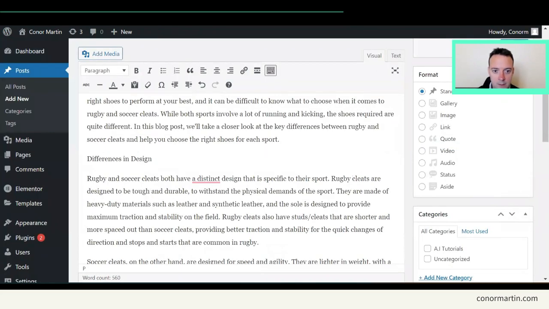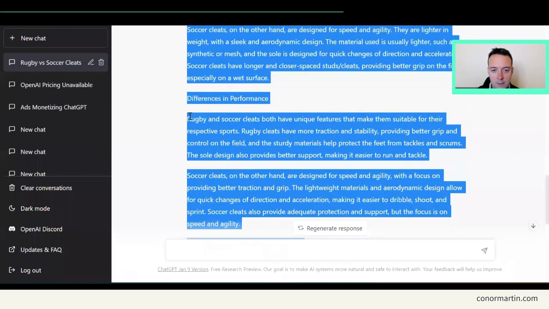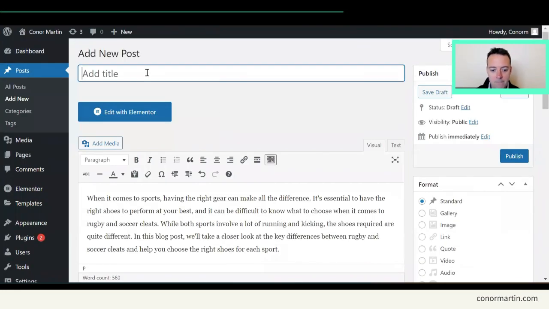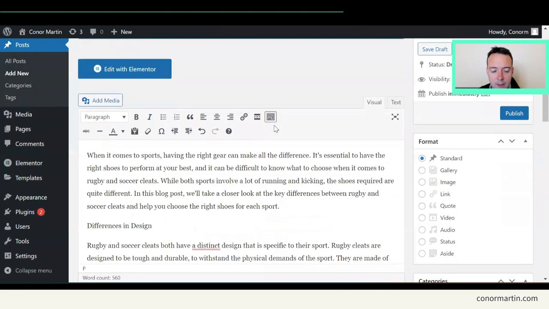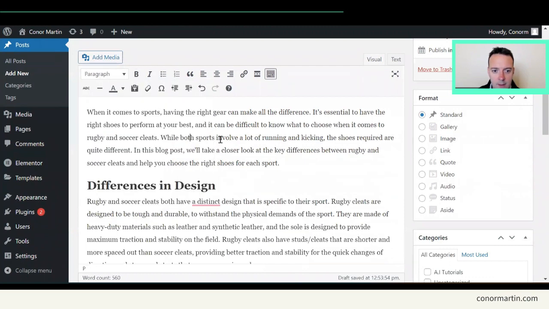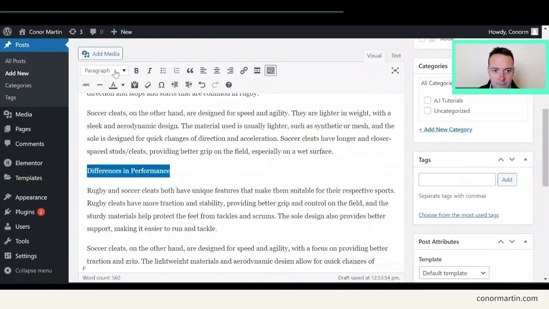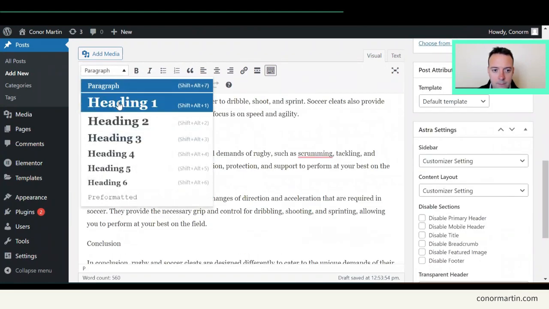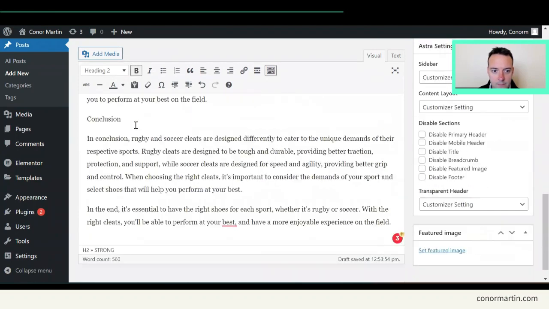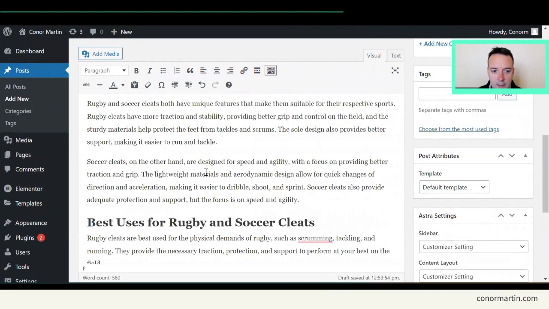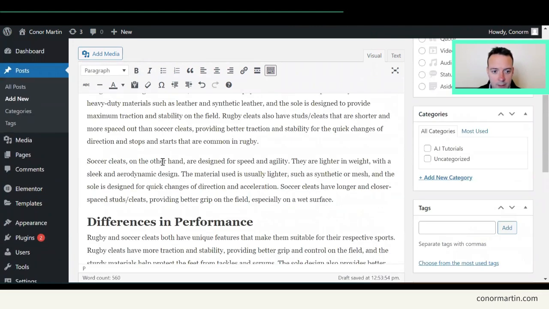Okay, and we need the title too. Often I will ask GPT to write me a good title, because this one is a little bit boring, but that's okay. Now you need to make these into H2 headings, right? Okay, that's all done. And now we need to read through the article.